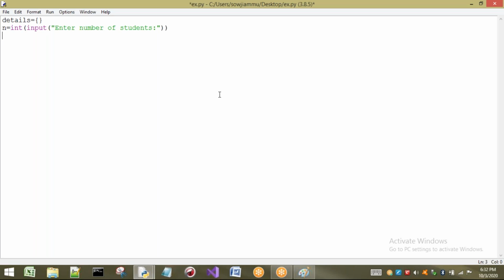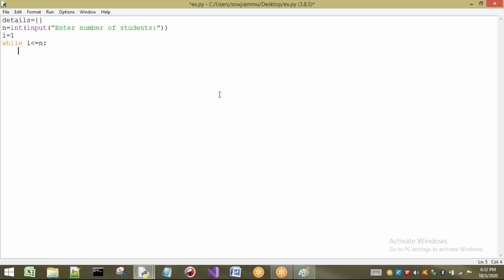For every student I have to store the details of that particular student. So I will take a while loop here: while i less than or equal to some value n. For n times this loop has to be executed. Initially let us take i equal to 1. You can also take i equal to 0, then the condition will change; i less than n.